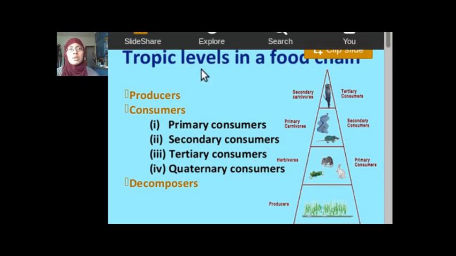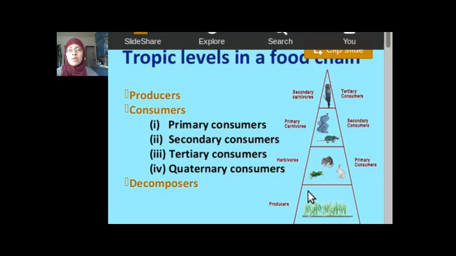Now let's look at this thing called trophic levels. Trophic levels just means energy. So we've talked about producers, we've touched on consumers. Now we're going to introduce another term, primary, secondary, tertiary, and quaternary. Don't worry, it's just very simple. So let's focus on here. This is called an energy pyramid. And the energy pyramid just shows how much energy there is in this whole food chain, in this whole ecosystem.